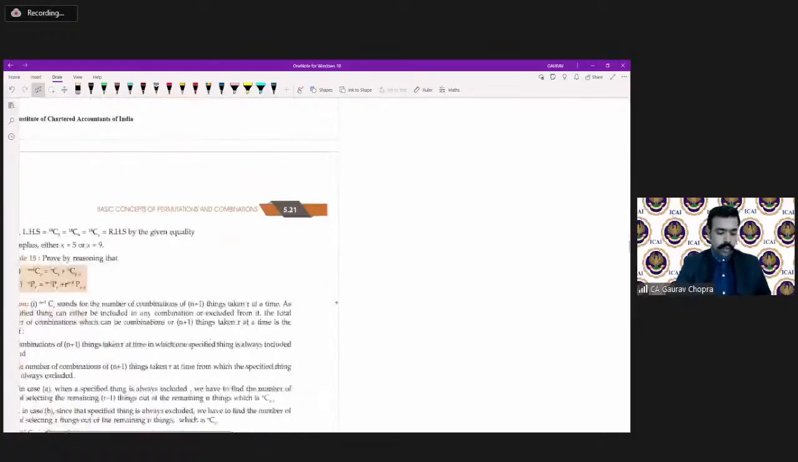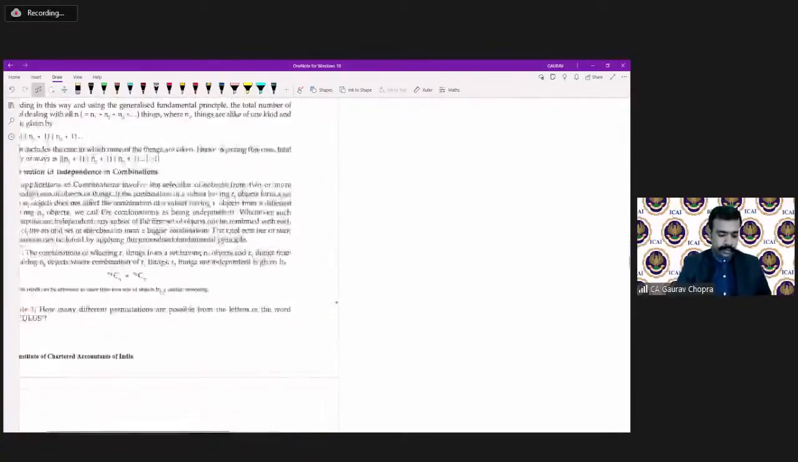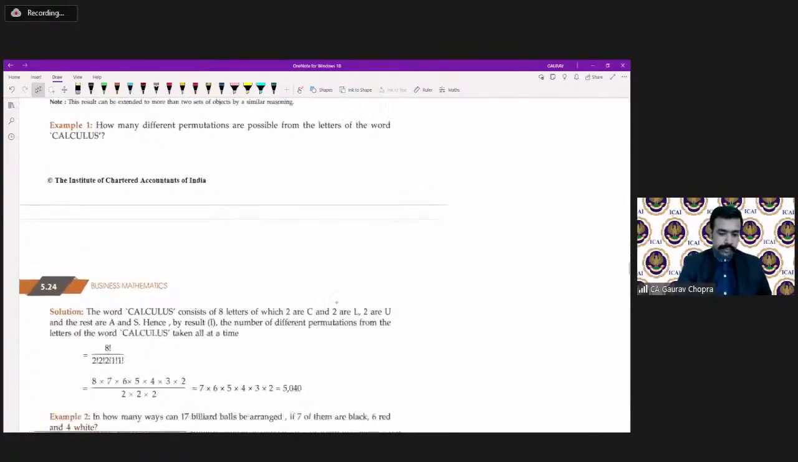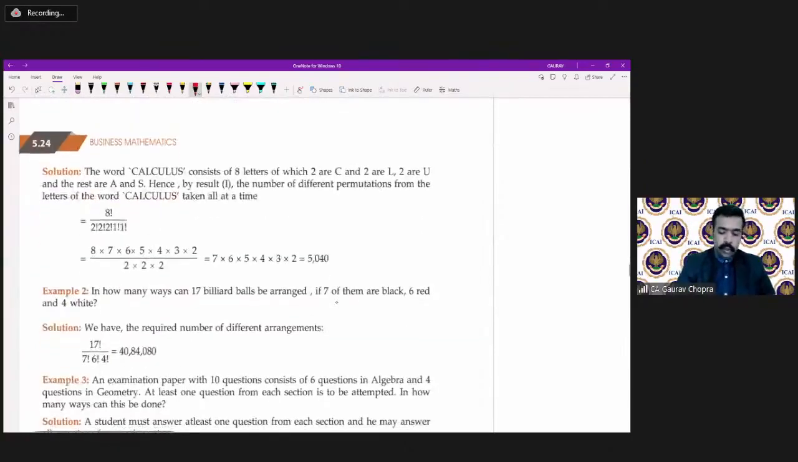Now, after combination, there are some more questions here. These kinds of questions we have already discussed. There is some repetition of letters in this word, and whenever there is repetition, we have to divide by that factorial. So these examples you can also try now.